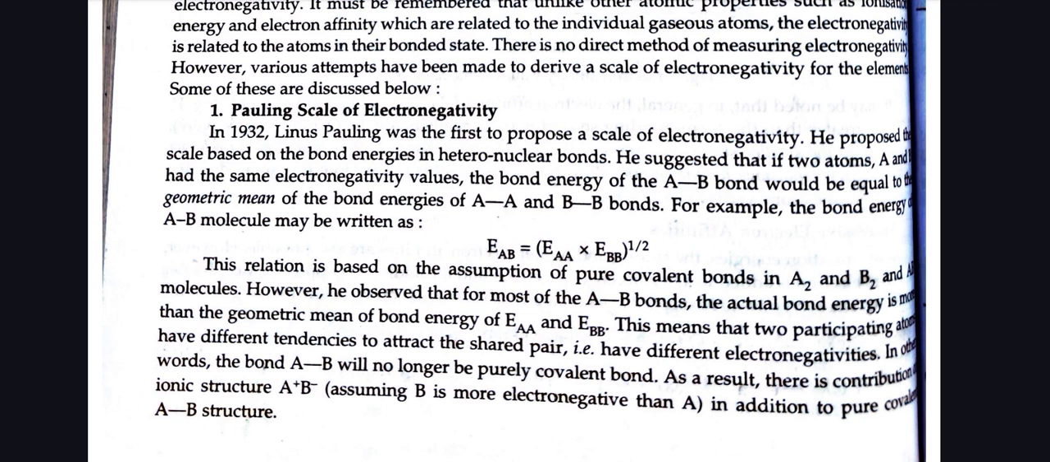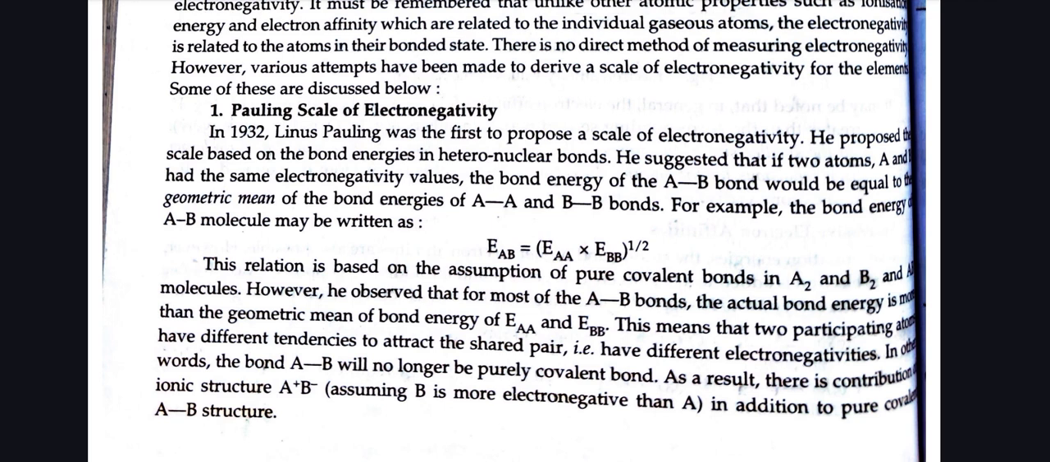Now we come forward to the next topic, that is the Pauling scale of electronegativity. In 1932, Linus Pauling was the first to propose a scale of electronegativity. He proposed the scale based on the bond energies in heteronuclear bonds. He suggested that if two atoms A and B had the same electronegativity values, the bond energy of the AB bond would be equal to the geometric mean of the bond energies of AA and BB bonds. For example, the bond energy of the AB molecule may be written as E_AB equals (E_AA × E_BB) to the power 1/2.